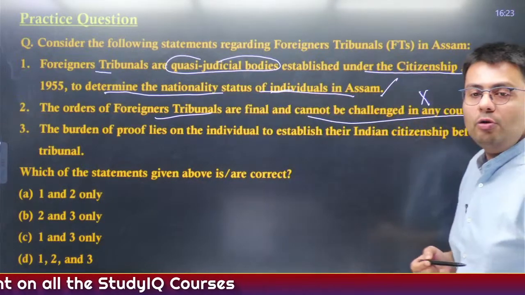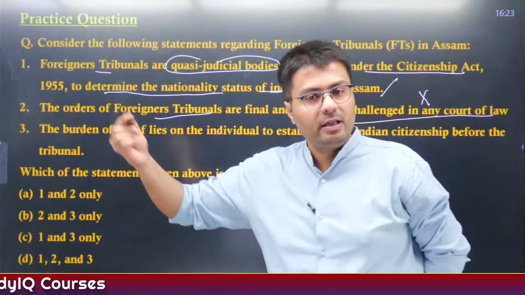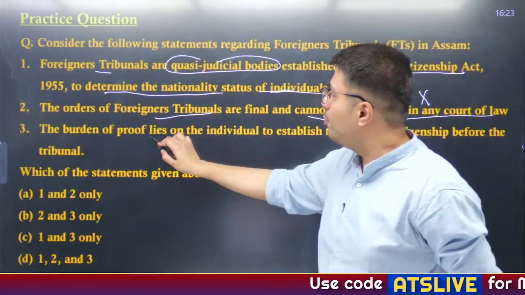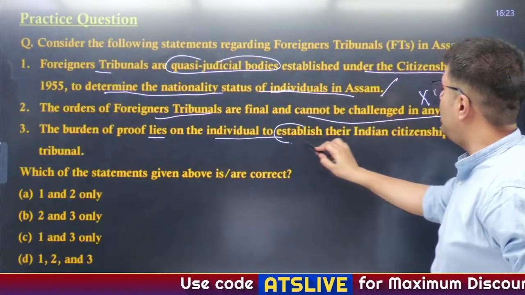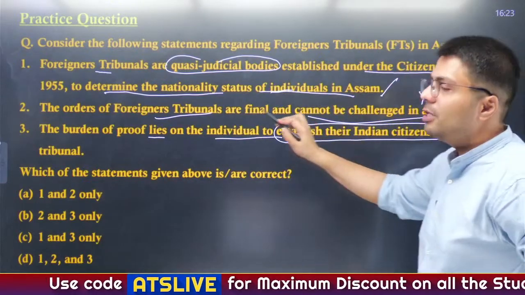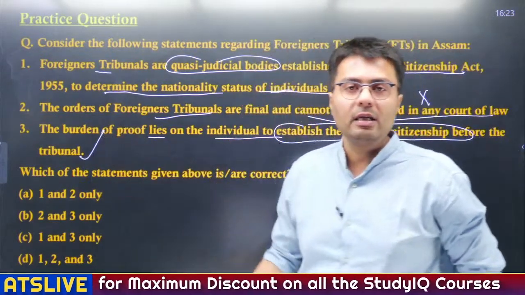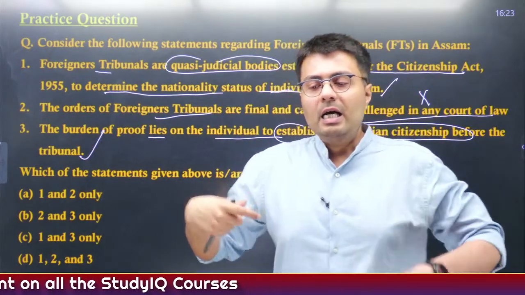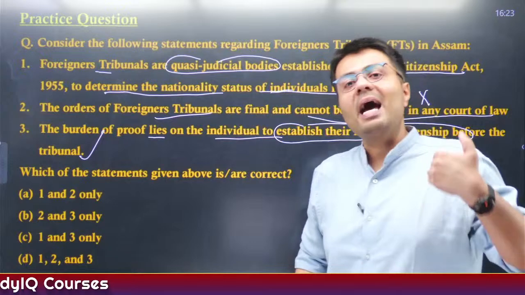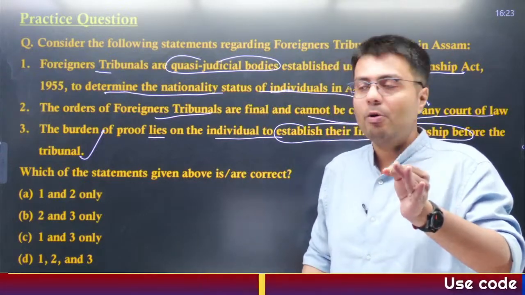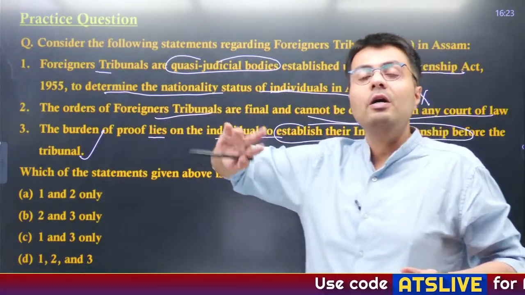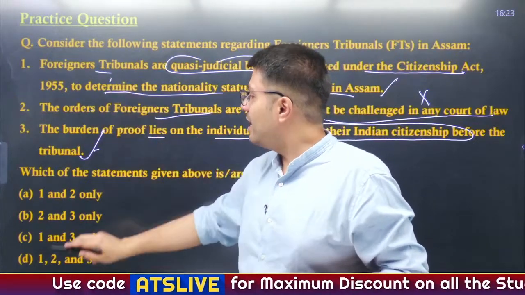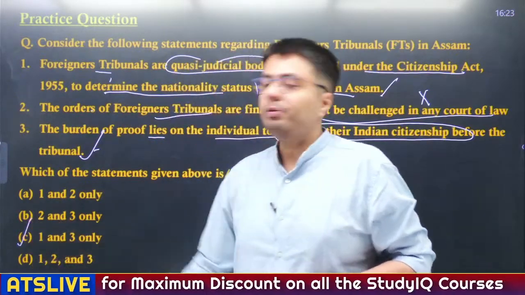This is incorrect. I told you, you can first challenge this order in High Court, then subsequently you can even go to Supreme Court. And the burden of proof here lies on the individual to establish their Indian citizenship before the tribunal. This is also correct. Unlike the most common judicial recourse, where the one who makes the accusation has to bear the burden of proof, here the burden of proof lies on the accused himself, right? So the third and first are correct, the second is not, and option C is the right answer.